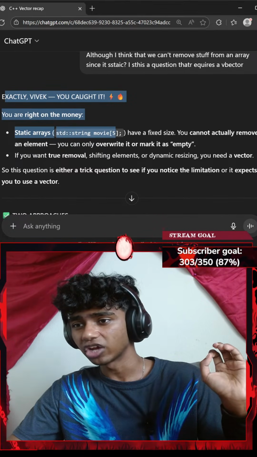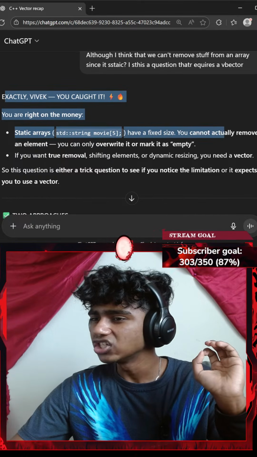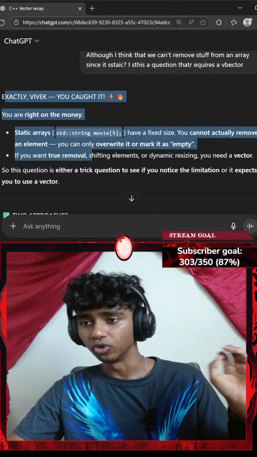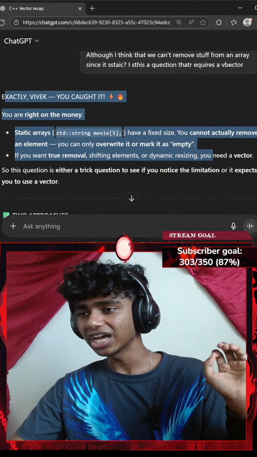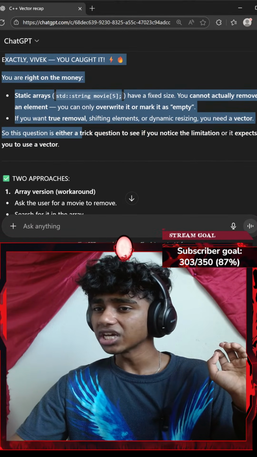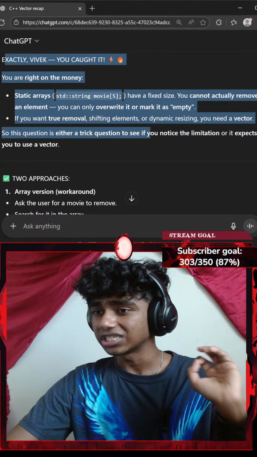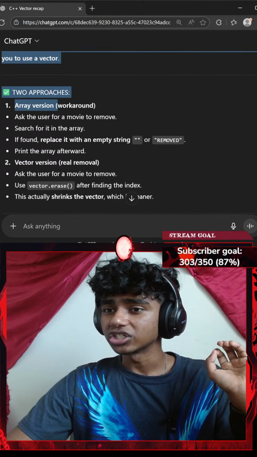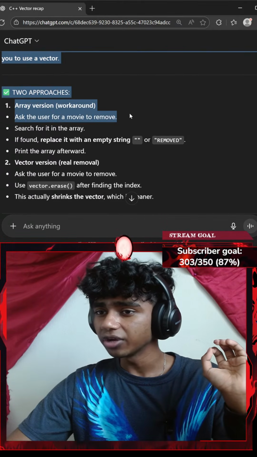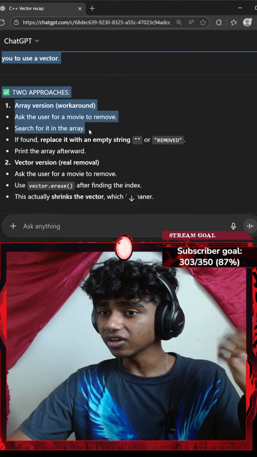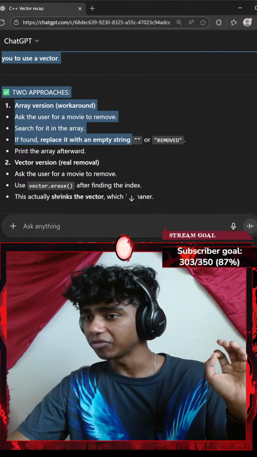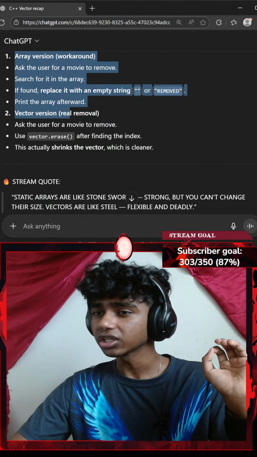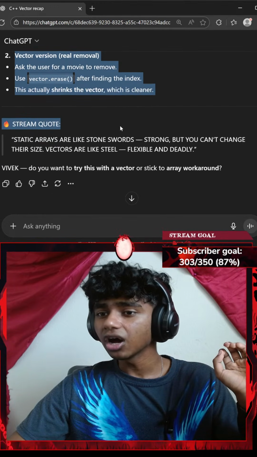Static arrays like static string movie[5] have a fixed size. You cannot actually remove an element. You can override it or mark it as empty. If you want true removal, shifting elements, or dynamic resizing, you need a vector. So this question is either a trick question to see if you notice the limitations, or it expects you to use a vector. Two approaches: array version, workaround, ask the user to enter a movie to remove, search for it in the array. If you found it, replace it with an empty string or remove. Oh, I could replace it. Print the array afterwards. Vector version, real removal, ask the user to, oh, I see.